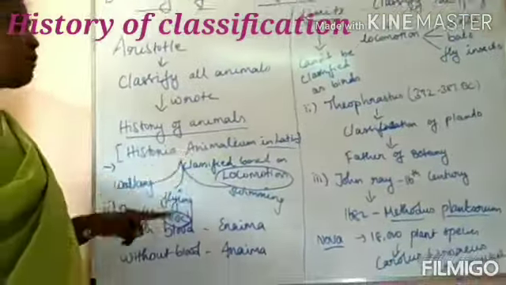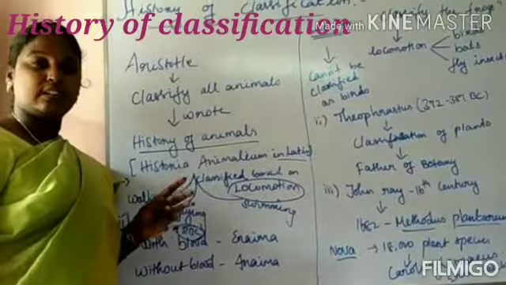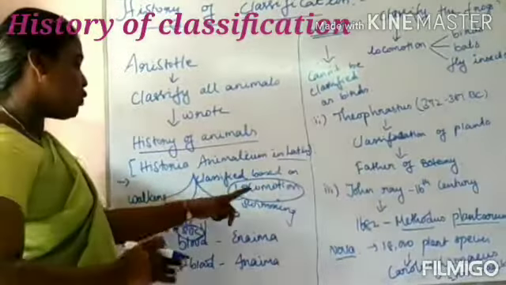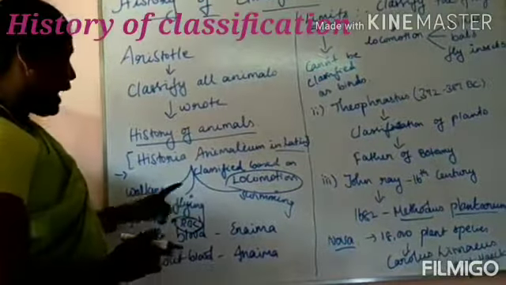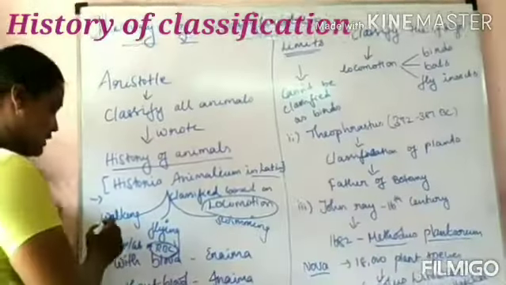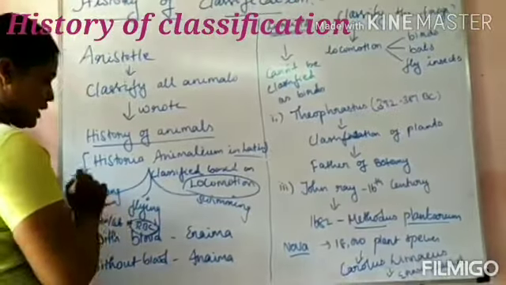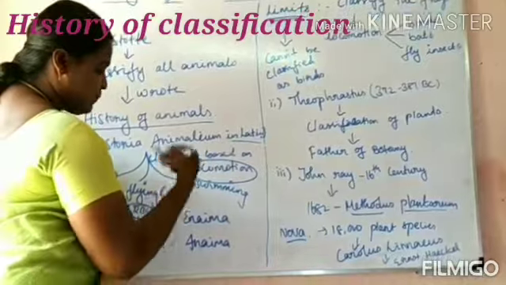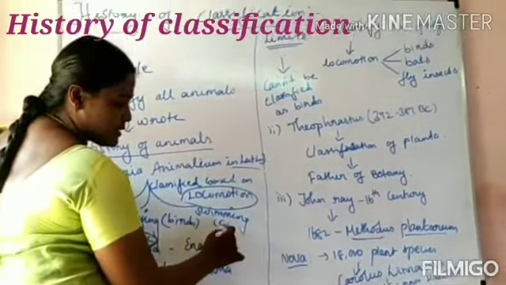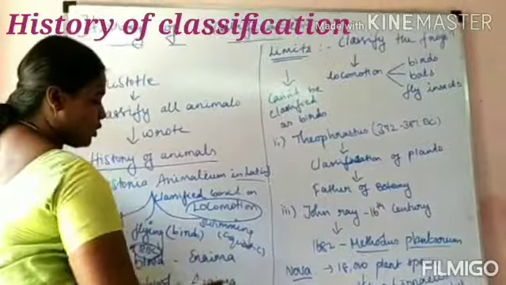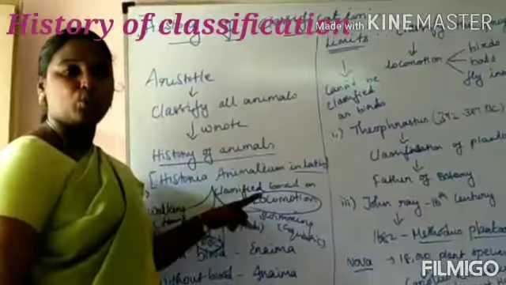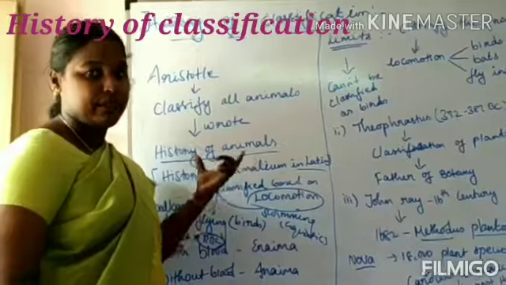Okay. What is locomotion? Locomotion is nothing but movement from one place to another place. Locomotion includes walking, flying and swimming. Walking is for terrestrial organisms, flying is for birds, and swimming is for aquatic organisms. Based on these characteristics of locomotion, walking, flying and swimming, the animals are classified.